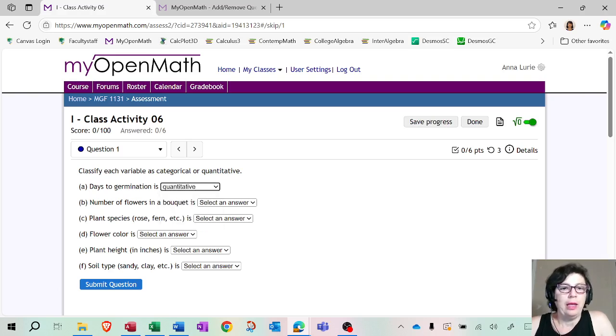All right, number of flowers in a bouquet. Well, put the word average. Would it make sense to say average number of flowers? Well, sure. You can average them, you can add, subtract, you can say this bouquet has more flowers than this one. So that means math operations make sense, and so that's a quantitative variable. Also, anything that says number immediately means quantitative because it's numerical.